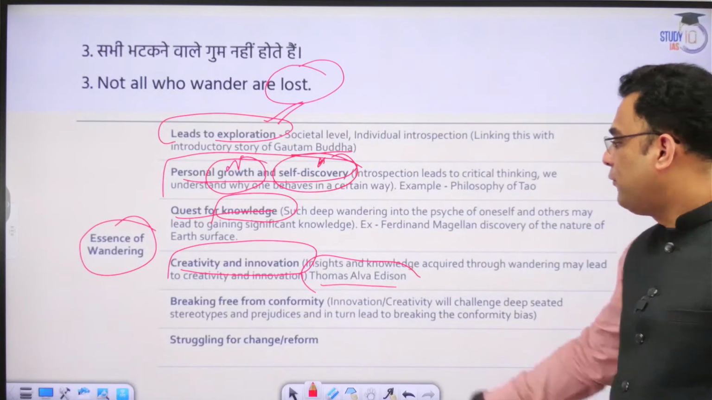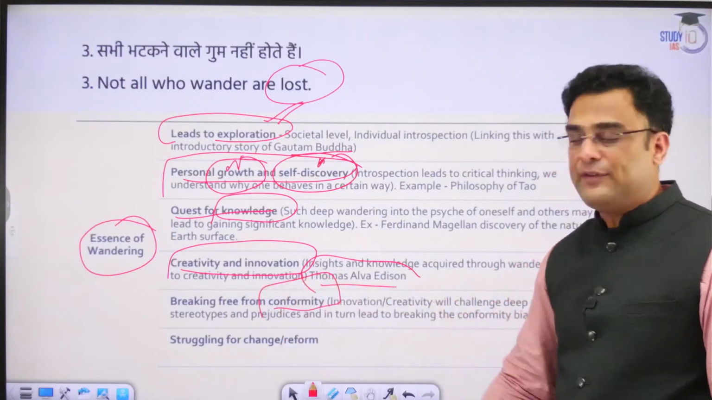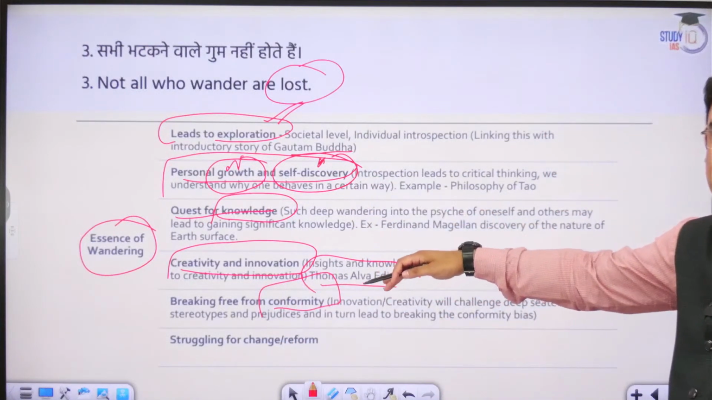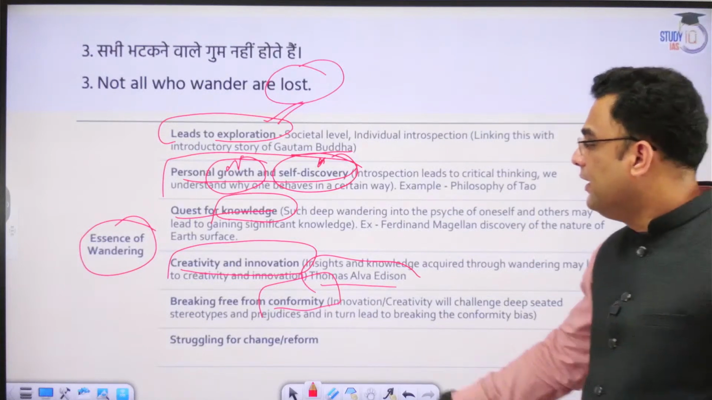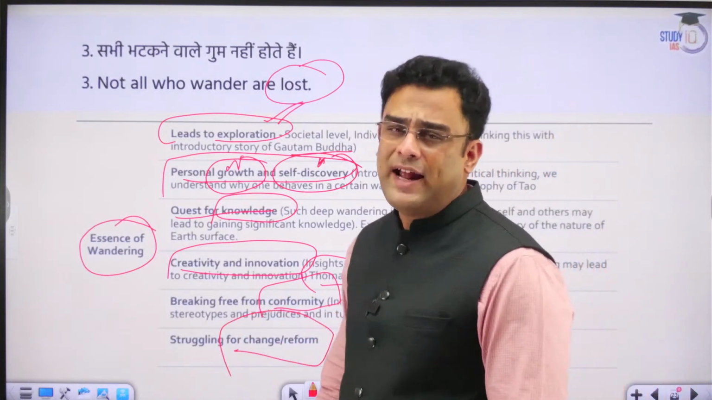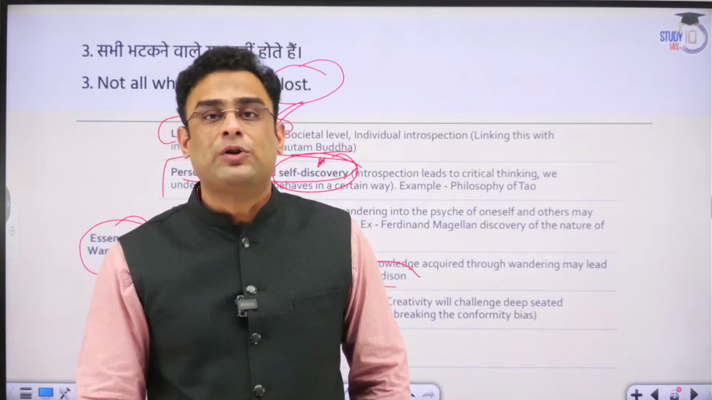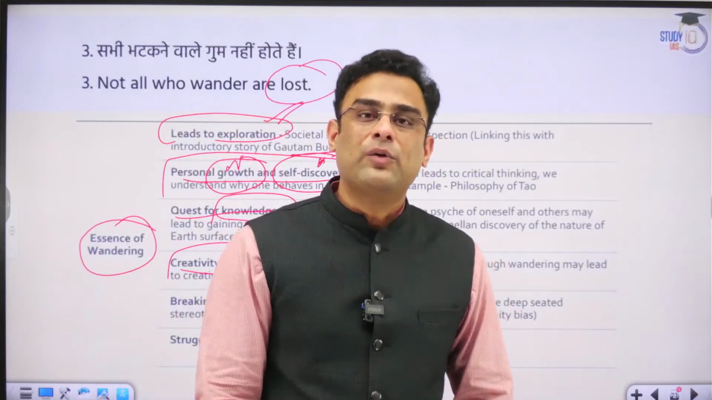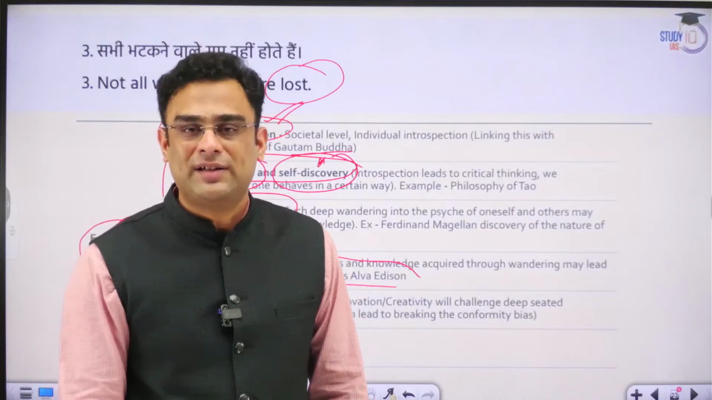Breaking free from conformity. This is another aspect of wandering connected with the above. It's a corollary of it. Okay, struggling for change or reform. Those reformers who tried their level best to turn around the socio-political systems and economic challenges of their times.